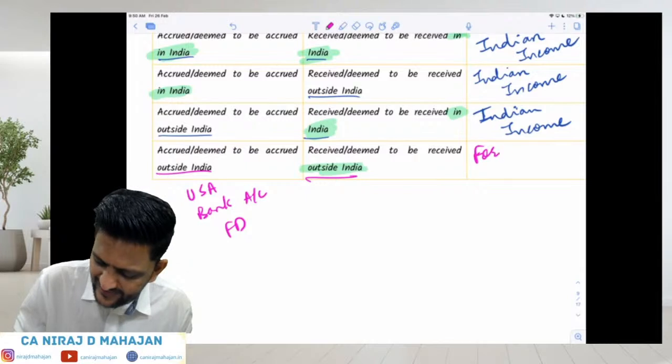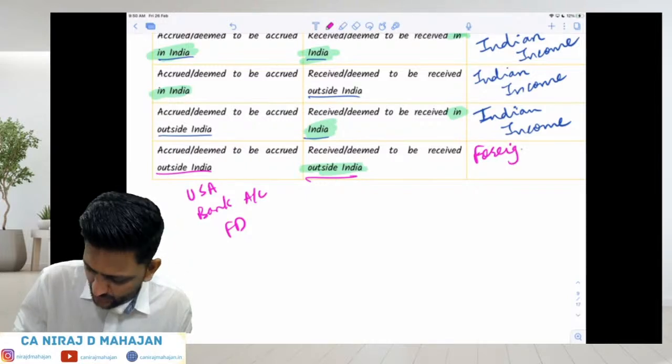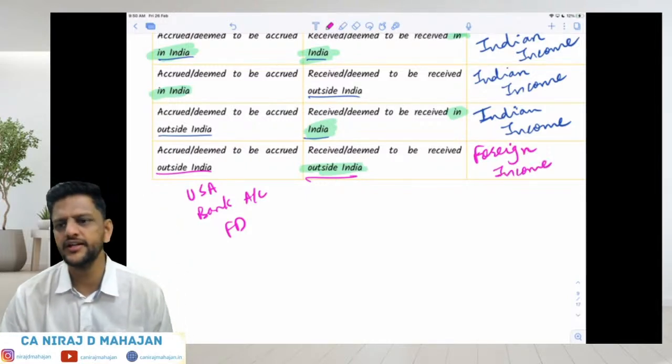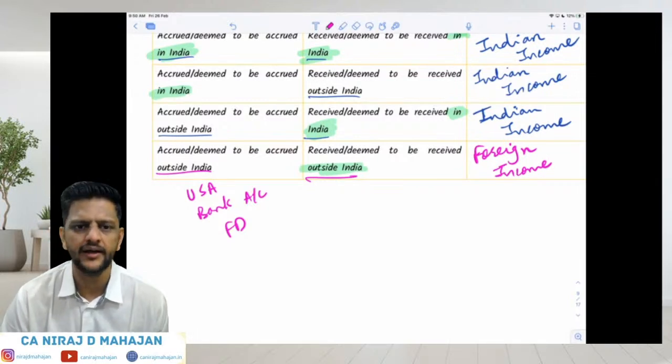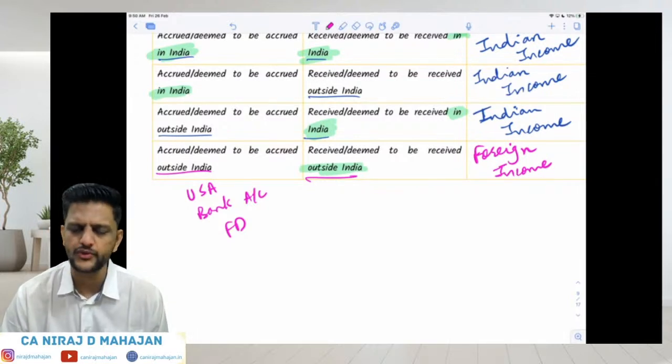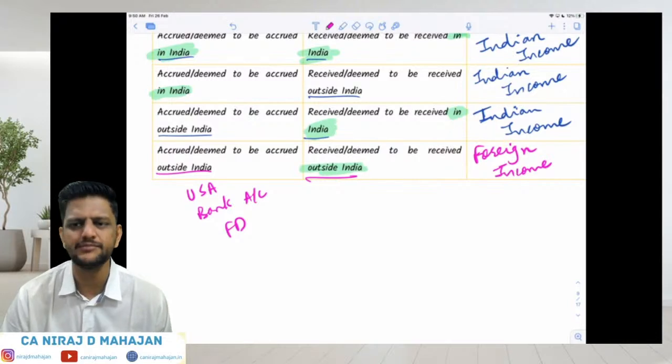We cannot tax each and every income on the earth. Elon Musk, let us say, doesn't have any income yet in India. He's earning it outside India as well as receiving it outside India. In that case, it obviously becomes foreign income. Clear to everybody?